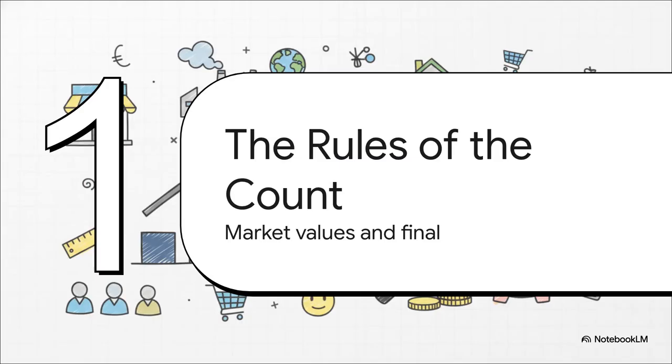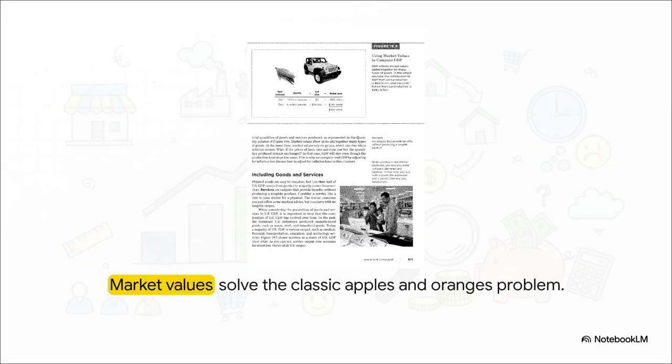Moving on to Section 2, the rules of the count, market values and final products. Okay, imagine a country grows 12 billion bushels of corn and builds 8 million cars. How do we even add those up? You can't just say the economy produced 12 billion and 8 million things. That is literally the classic apples and oranges problem. So instead, we use their dollar market values to give us a nice, clean, combined number, say $300 billion for our GDP calculation. And remember, this whole shebang includes services too.